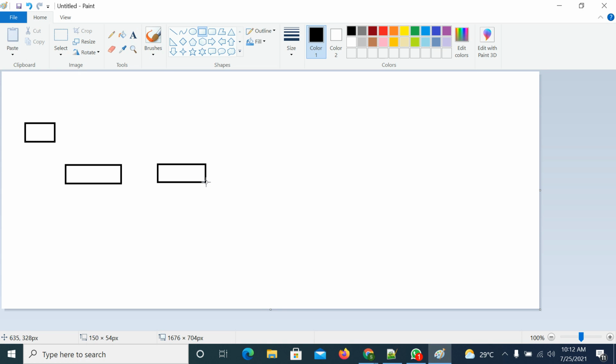Second element, two parts, third element, two parts, like this. If you don't have any elements, the head will be linked with null. If the first element has some address, the address will be updated in the head element. The first part is the data part, the second part is the address part.